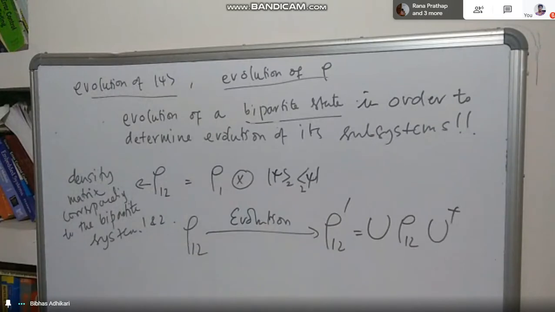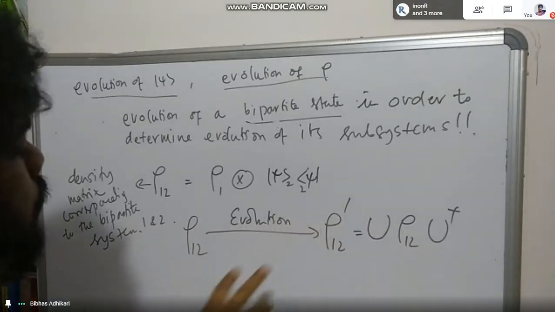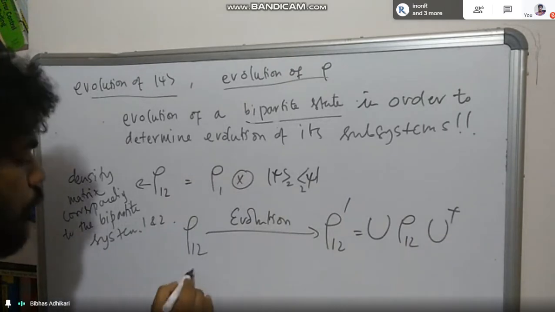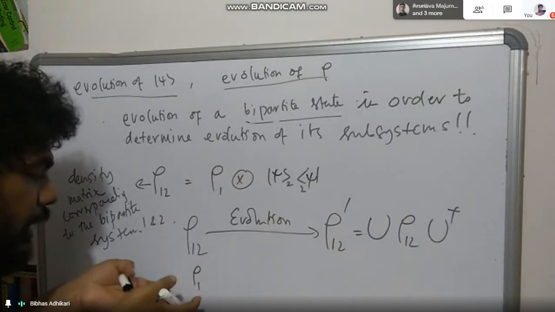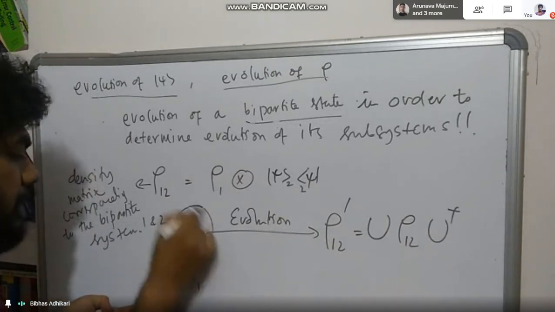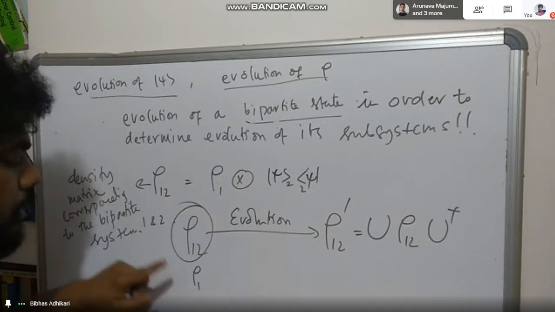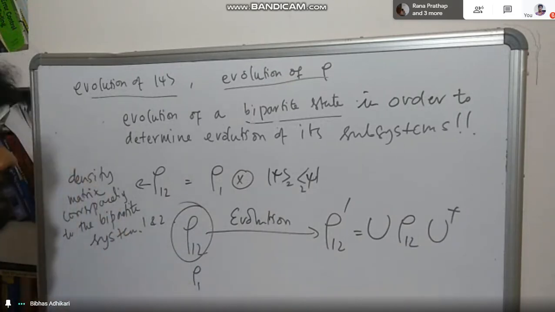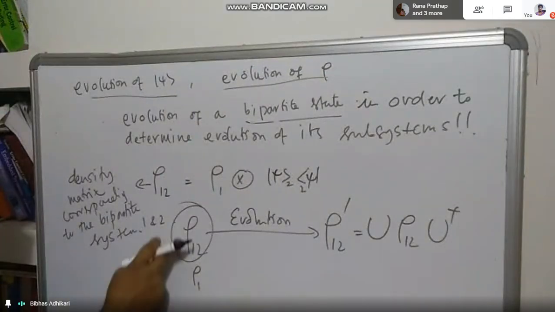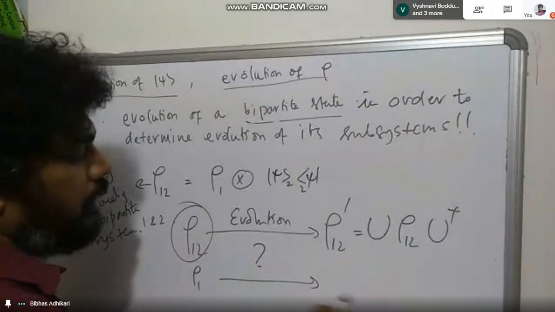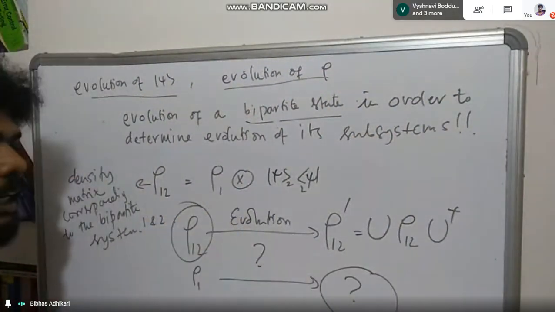That's it. I already know the evolution. But what you said is that this is not enough. From this, we want to determine the evolution of rho 1, which is the reduced density matrix of this state. So this corresponds to the density matrix of the first system. And how does this evolve? I want to find out what this is now.